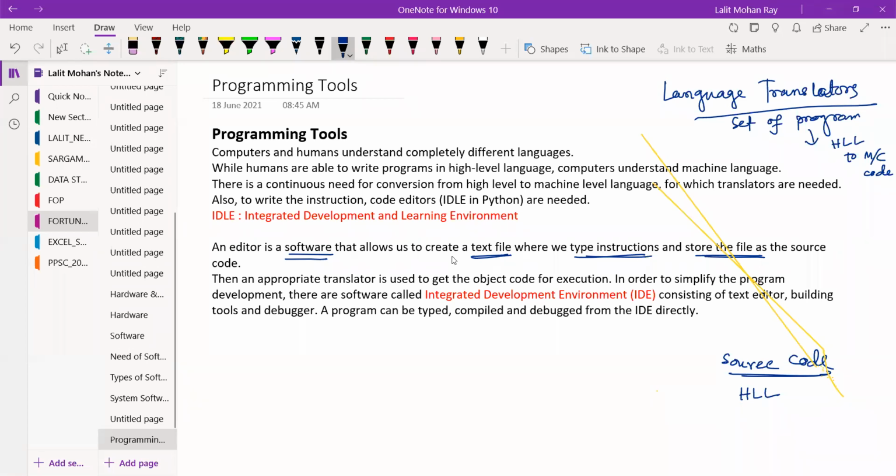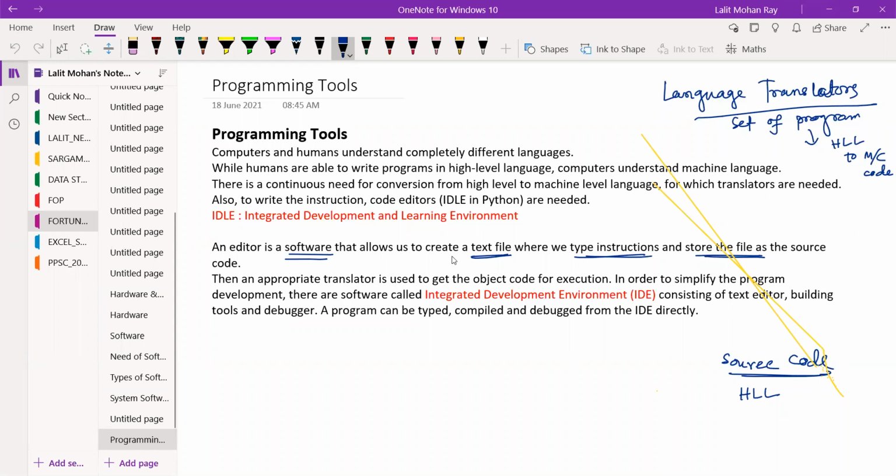So for execution, object code is required, not source code. Source code will be translated by the language translators, which are sets of programs, and after translation it is treated as object code, which can be executed by the system.